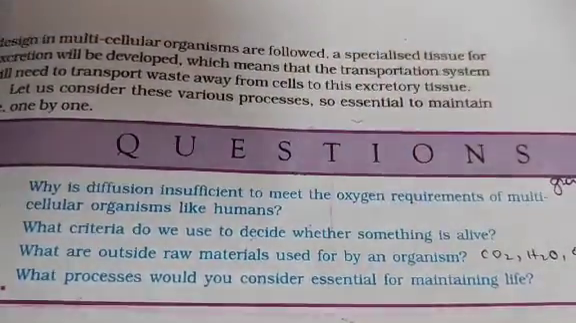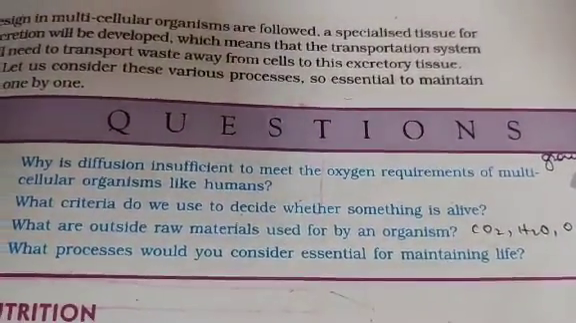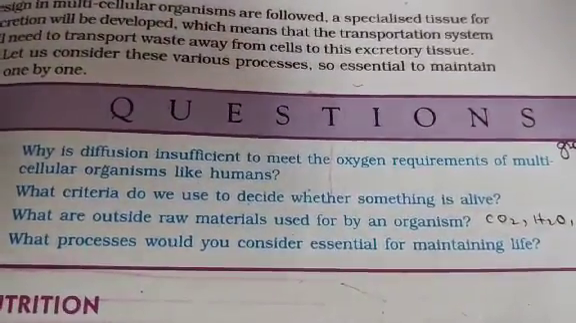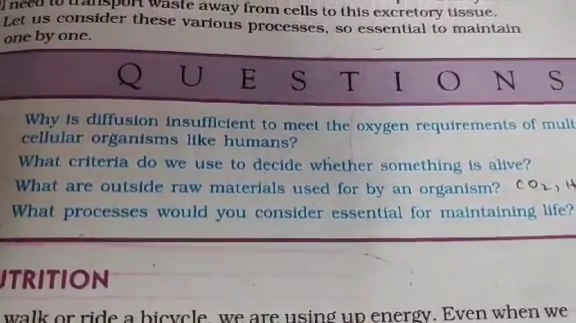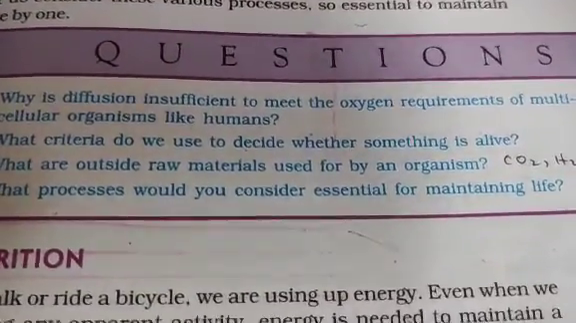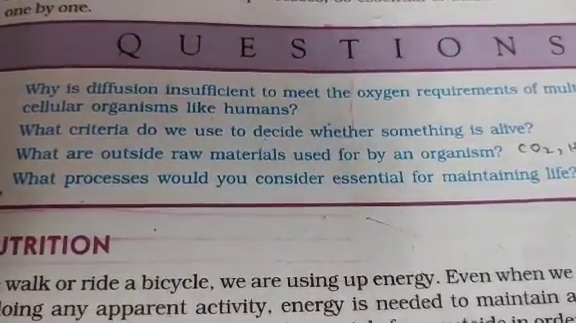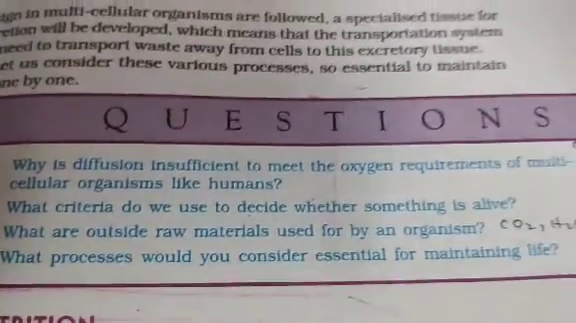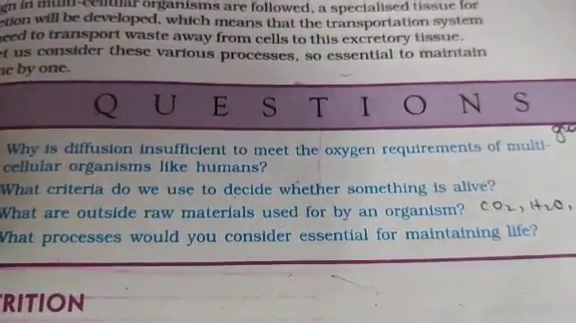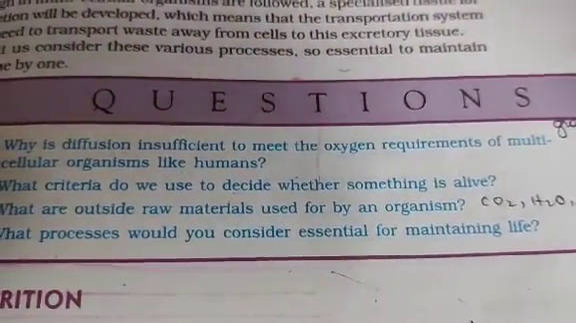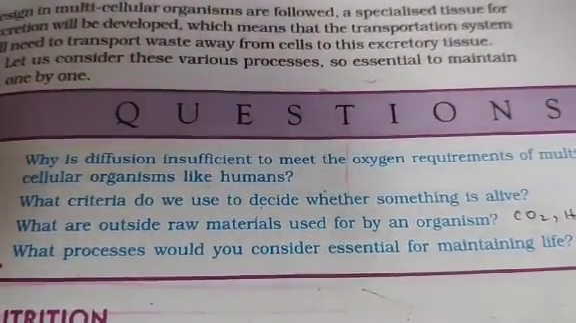What process would you consider essential? Can you say any one process is essential? No, all the processes are essential. You cannot say nutrition is essential and reproduction is not, or reproduction is essential but circulation is not, like that. You cannot pick any one process, because the life of a living system depends on all the processes which are integrated together. So processes like respiration, nutrition, circulation, transportation, reproduction, chemical and nervous coordination, all these various processes are very, very essential for maintaining life.